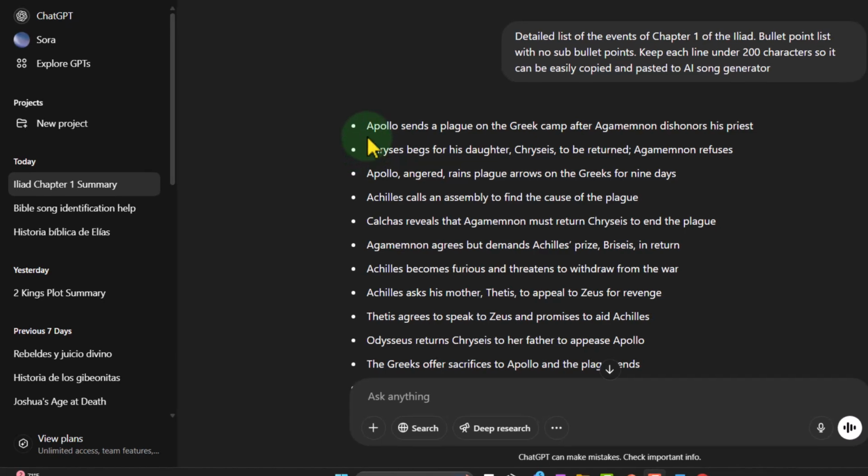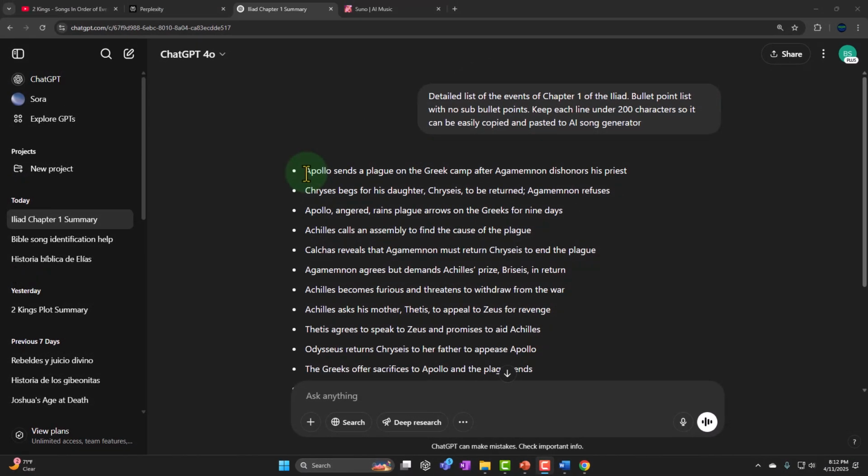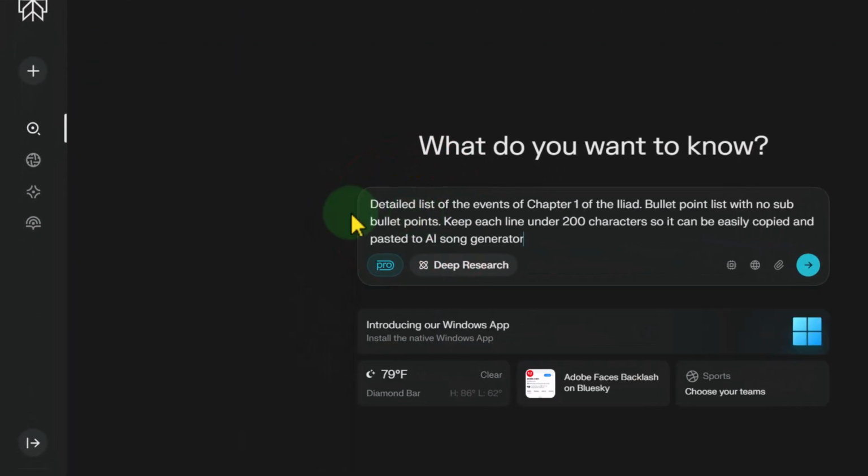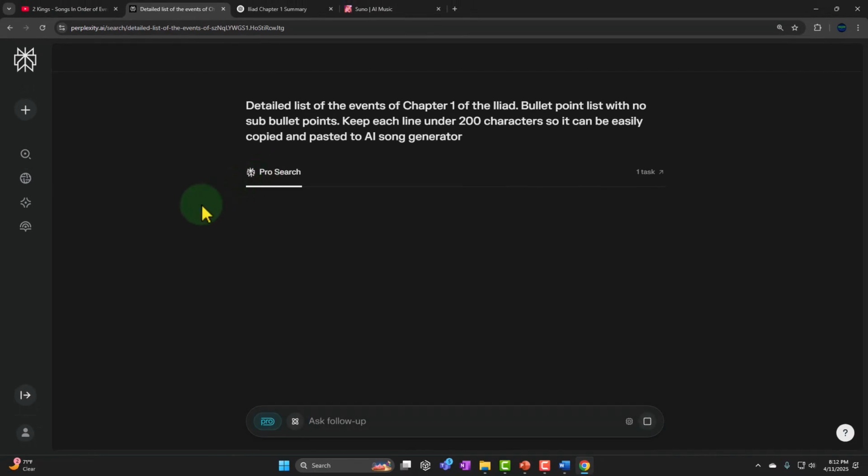I research it more. Now, notice that when I listen to the playlist, I'm going to take this as well as the text of the playlist and ask ChatGPT and Perplexity, as I listen to it, to give me the story of this point in the story so I can read the background and get more information as I'm listening to it. That's why I think it works well as a learning tool. Let's go over to Perplexity and see if I put the same prompt in there, what Perplexity gives us.